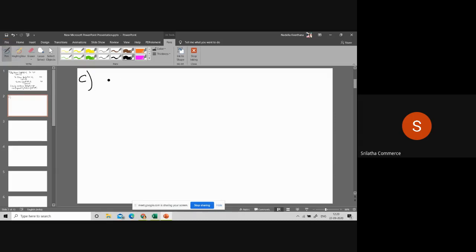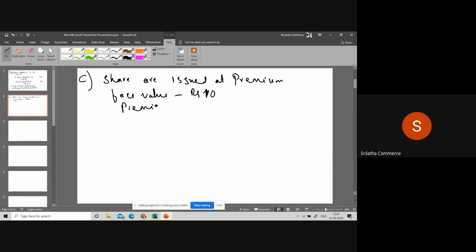C1, CBIT. So first what we are going to write is shares are issued at premium. What is the face value of the share? Rupees 10. Premium is equal to rupees 2. Total we have to receive 12 per share. That is the first point. So these shares are issued at premium.